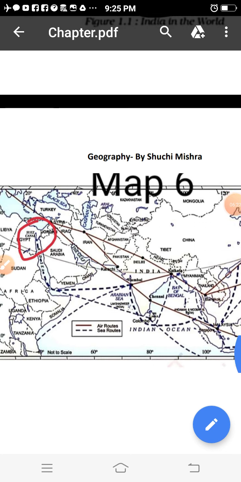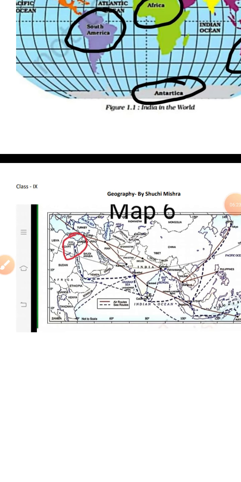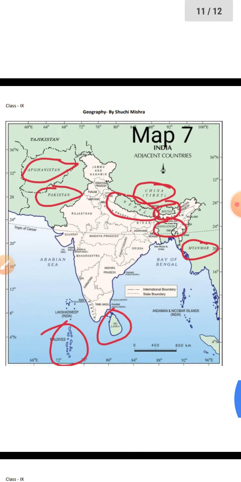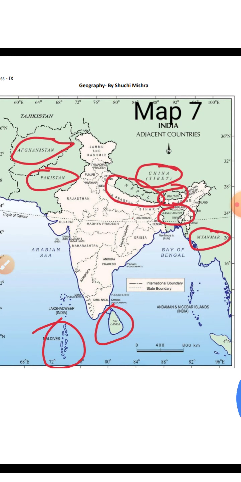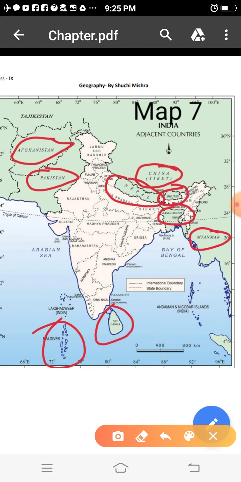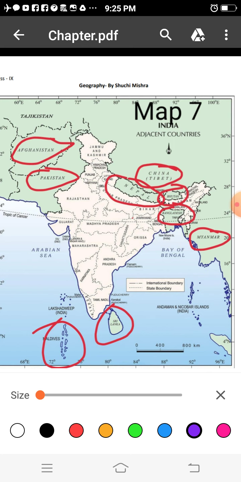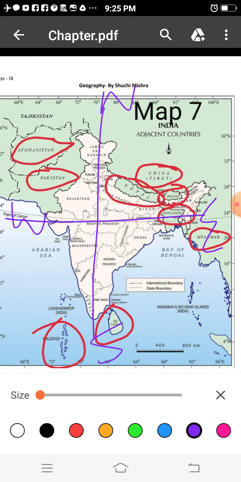India shares its land boundary with 9 countries. If I divide this map this way, then this side would be east, west, north and south.